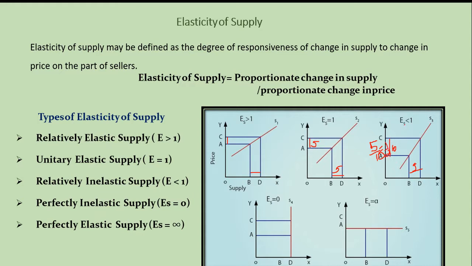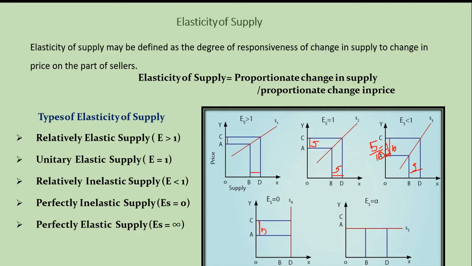Half, which is 0.5. 0.5 is lesser than 1. So elasticity of supply is lesser than 1. Look at this graph. On the x-axis we have marked the supply. On the y-axis we have the price. There is a big change in the price from A to C. Price has gone from A to C.